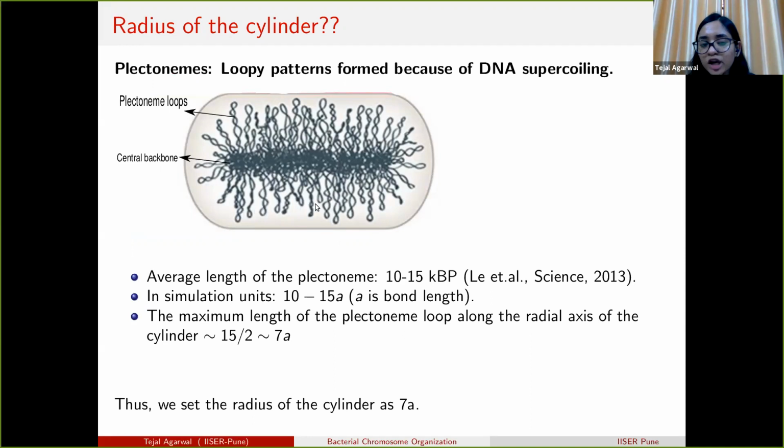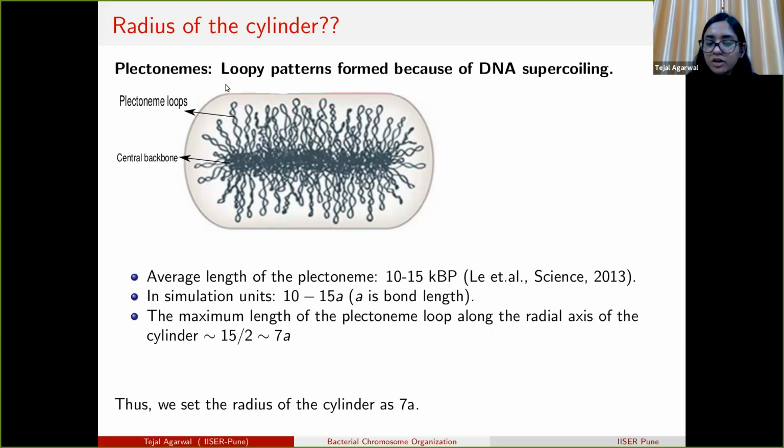A more detailed model of the polymer considers a bottle-brush-like structure, with a central backbone and loops emanating from this backbone. These loopy patterns, the plectonemes, are formed because of DNA supercoiling. The average length of the plectonemes is found to be 10 to 15 kilobase pairs.